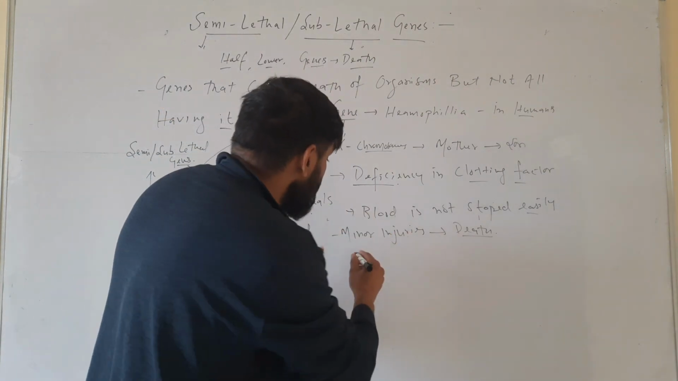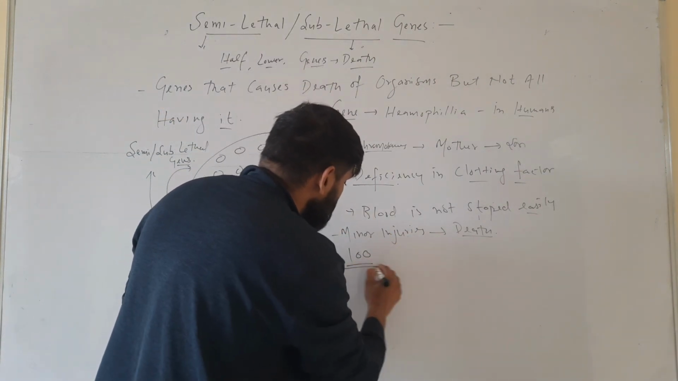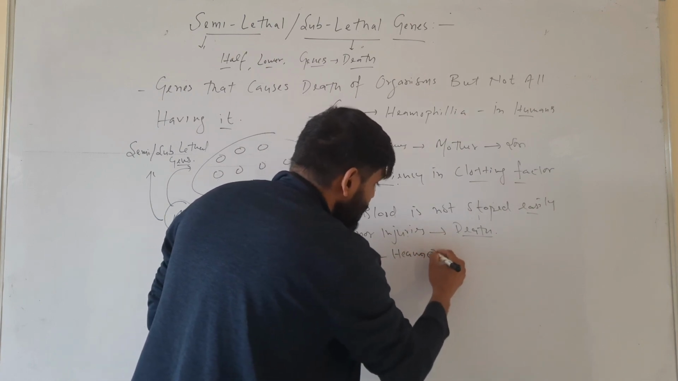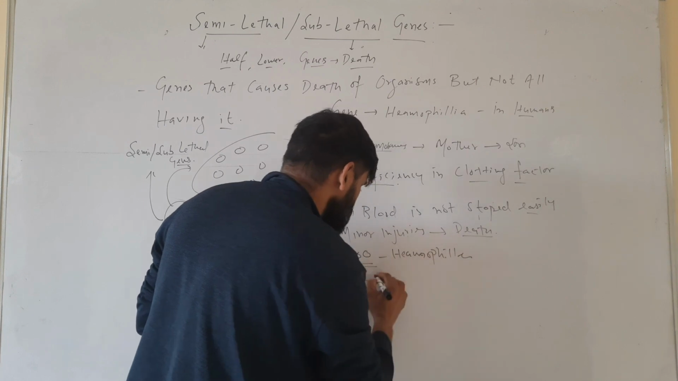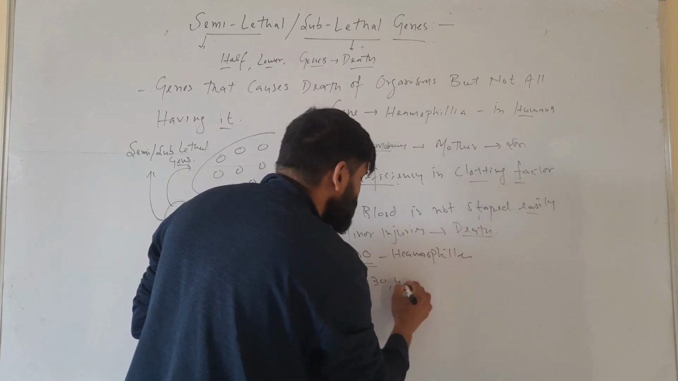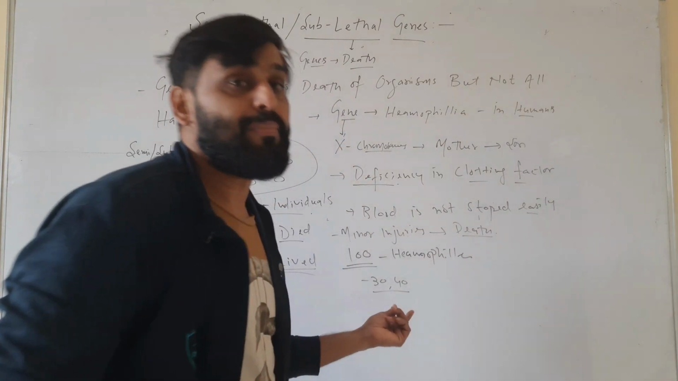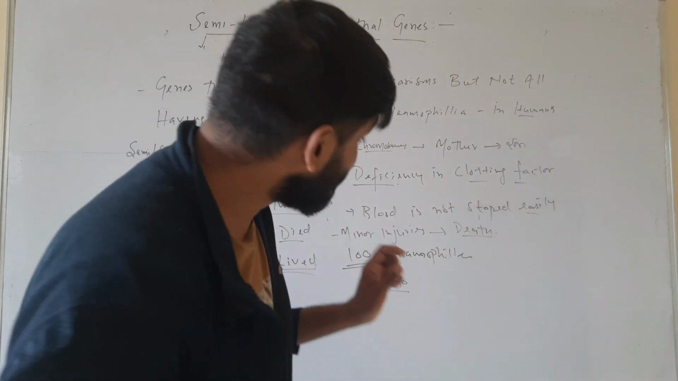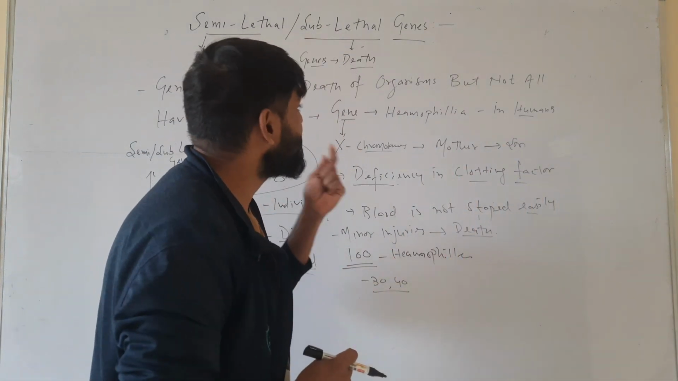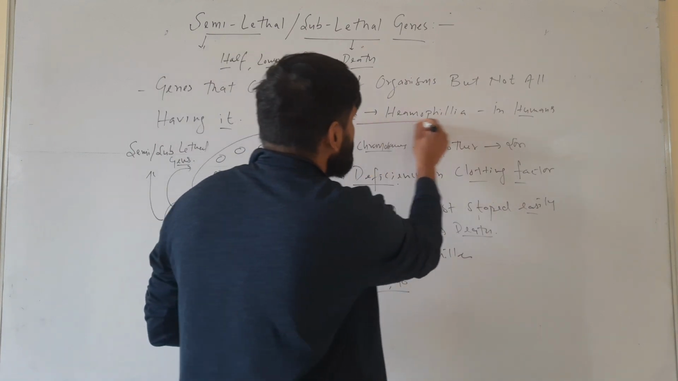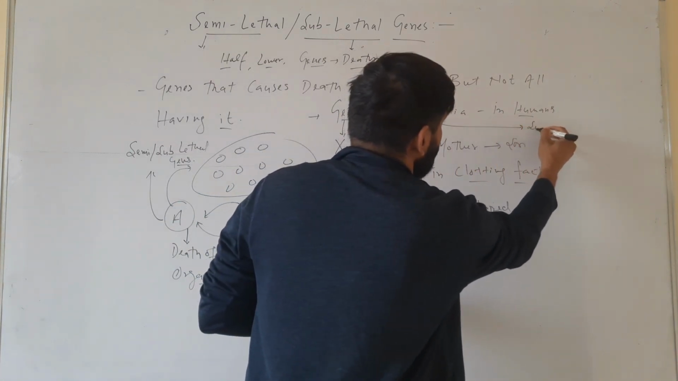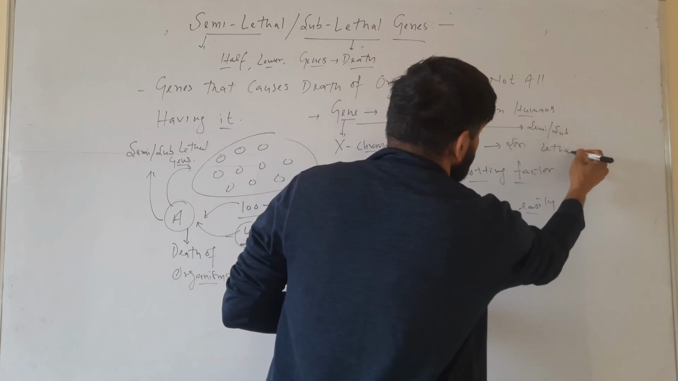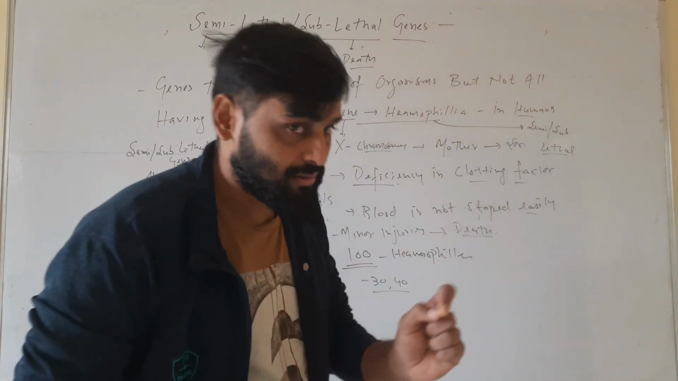So suppose 100 have hemophilia. Out of 100, suppose 30 or maybe 40 are dying. Not all are dying because of this. So in that case we can say that the gene for hemophilia is semi or sub-lethal. It is causing death.